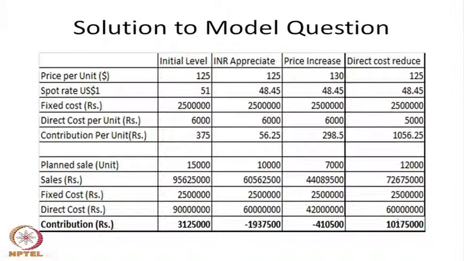So here you have to understand that by increasing the price of the unit, you cannot reduce the operating cost.